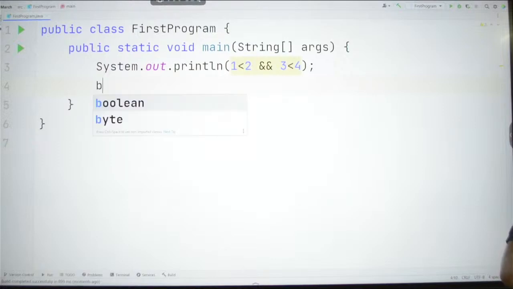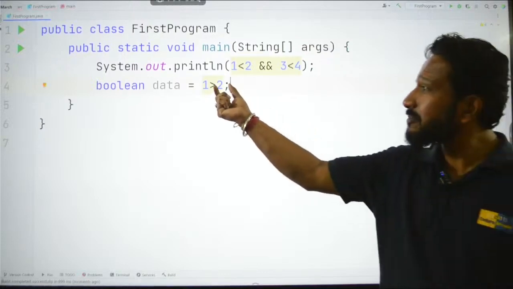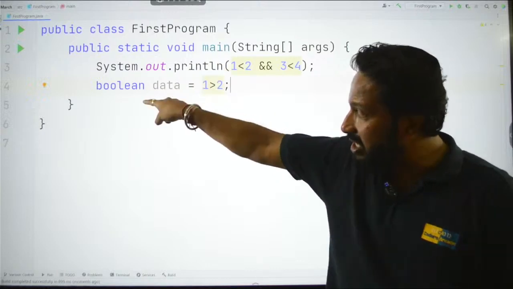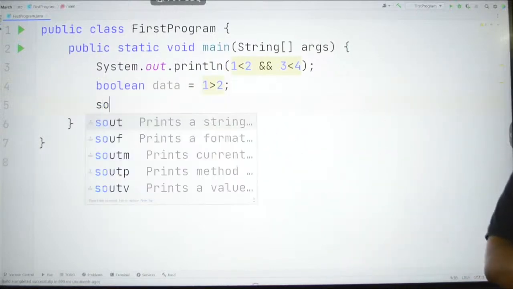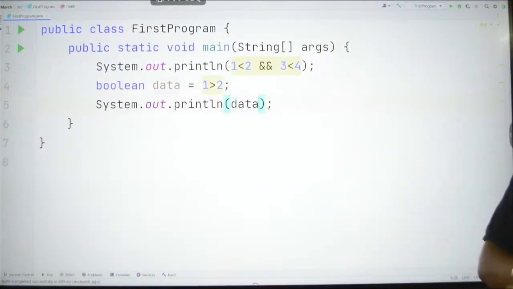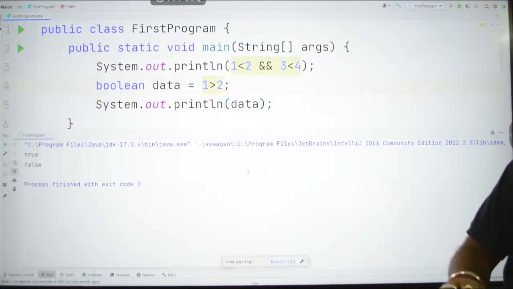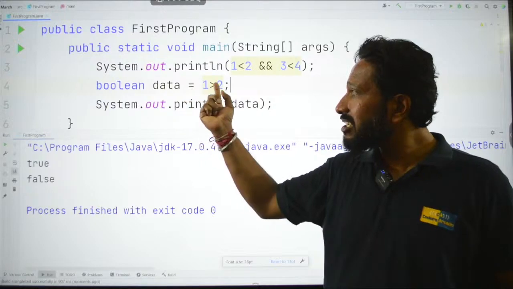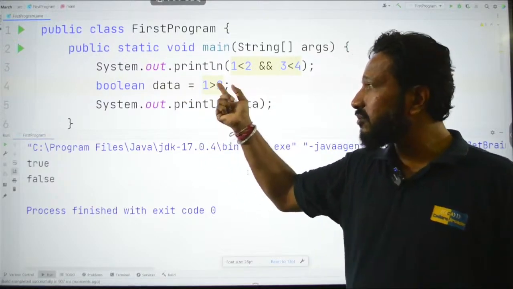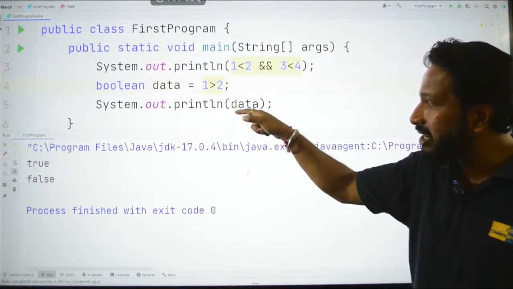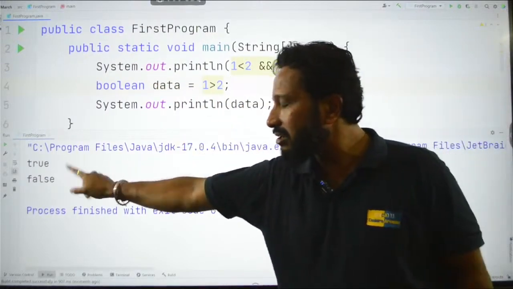You can take boolean, say data is equal to 1 greater than 2. This is an expression which will result in 1 greater than 2 is false, right? So this false value will be stored inside this. So if I now try to print data, the value of data should be false. If I run this now, see the output, guys. Because 1 is not greater than 2, this is ending up into false, and this false value has been stored inside data, and this data when I am printing, it is giving you a boolean result which is false.